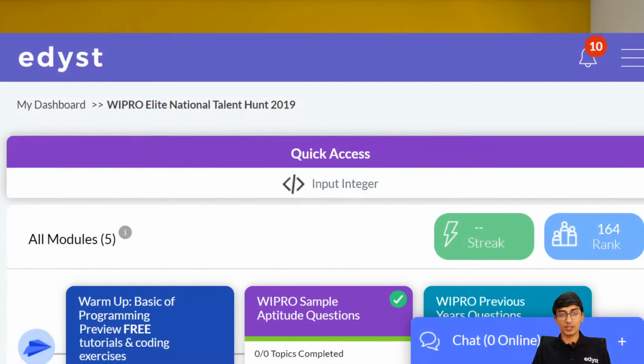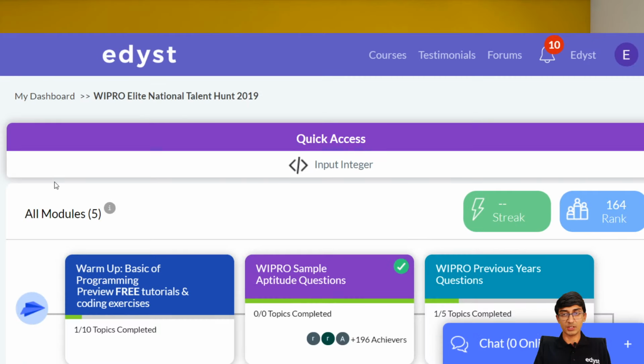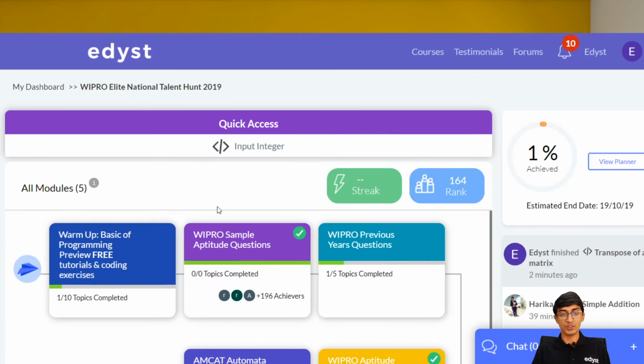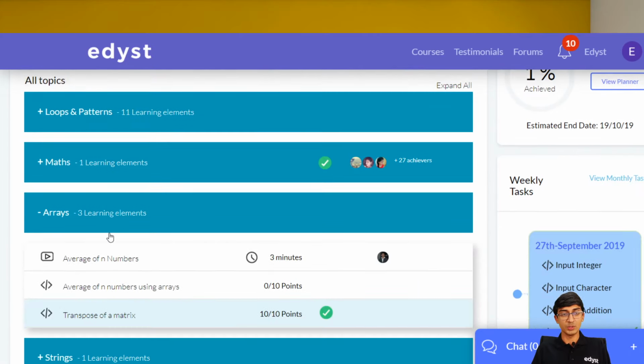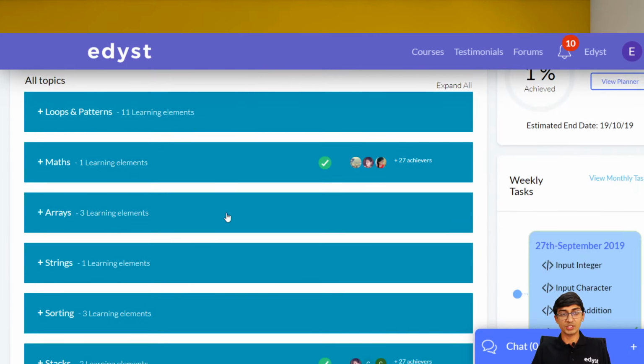All right. So some of the topics that you should all be preparing for this Wipro talent hunt are as follows. If you go to the Wipro previous year's questions over here, you will see all of the questions categorized into different topics. My suggestion is you go in this order: loops and patterns, maths, arrays, the order we have defined, because that is generally the increasing difficulty order. So try going in that order. It will become easier for you.